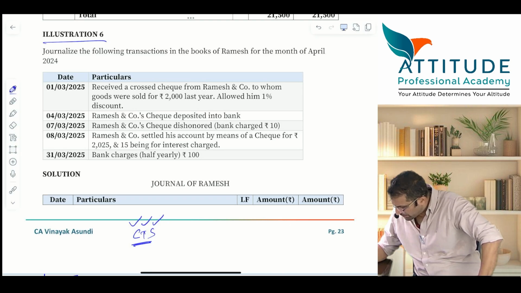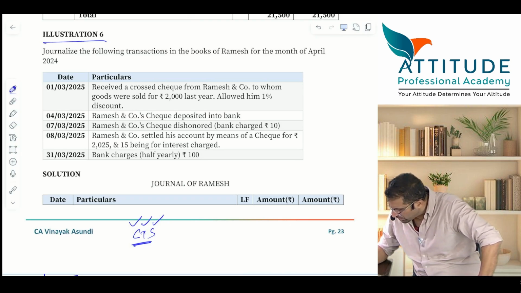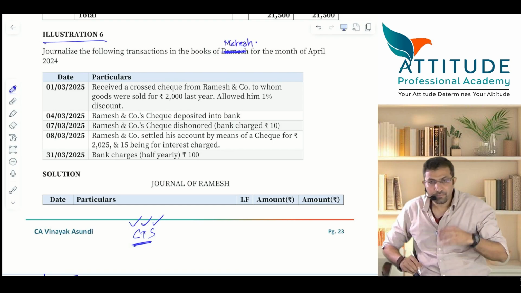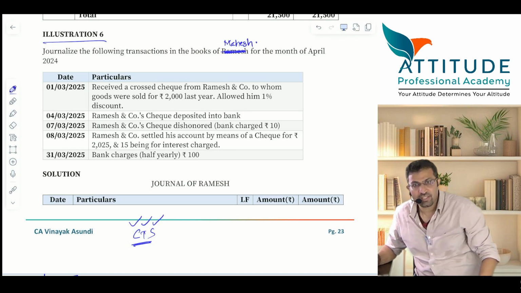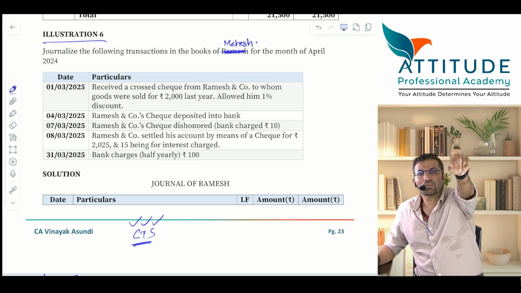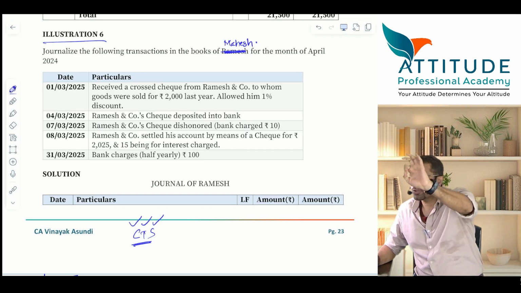This fellow is not Ramesh, because again it is Ramesh and Co. We'll take it as Mahesh. So you are Mahesh and you are transacting with Ramesh. So who are you? You are Mahesh. So you have to pass the entry.